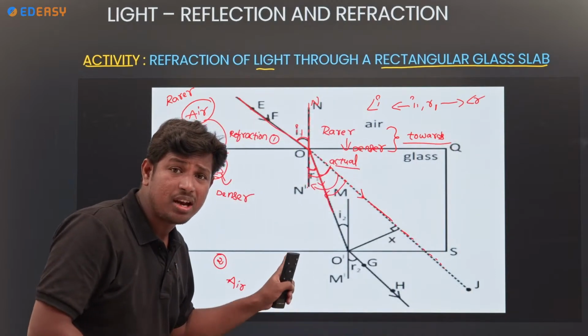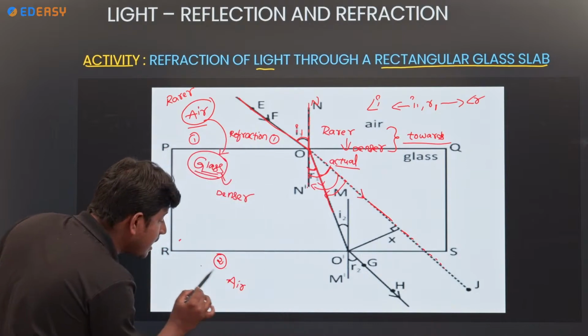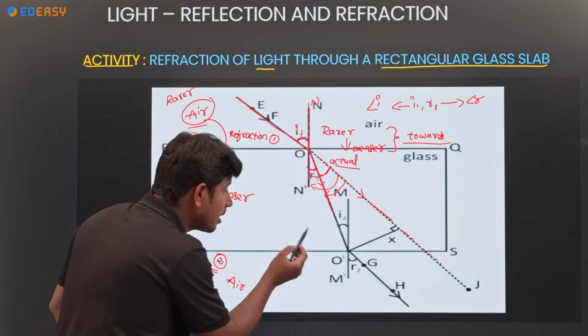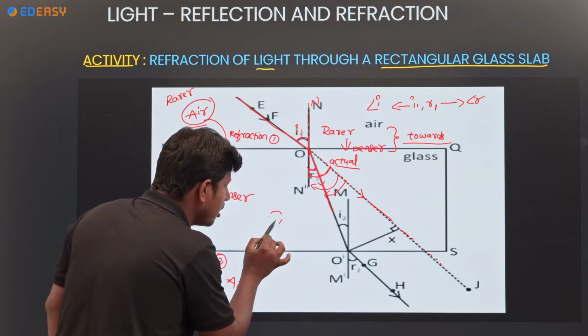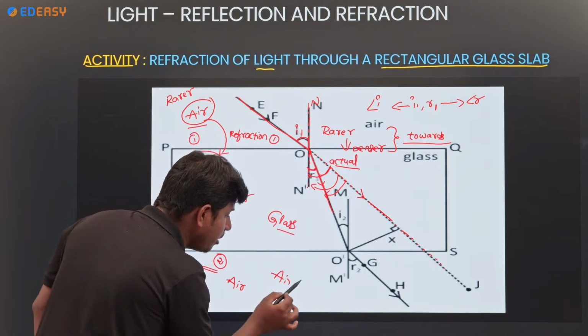Is it completed? No. The light ray again travels to the second surface of the glass slab, glass to air.